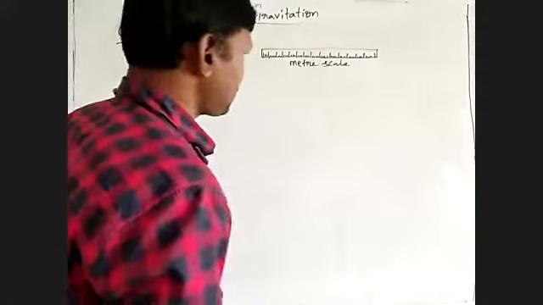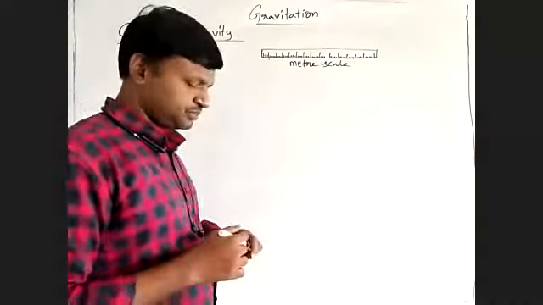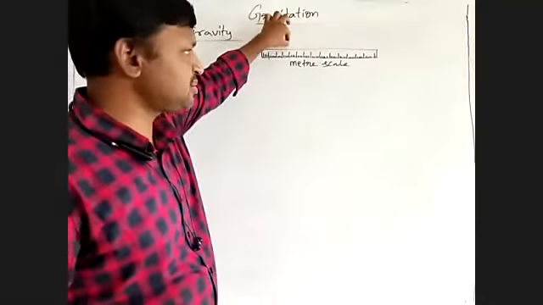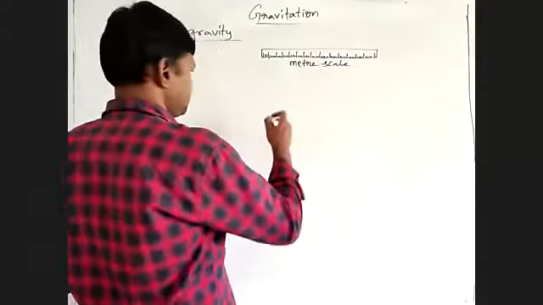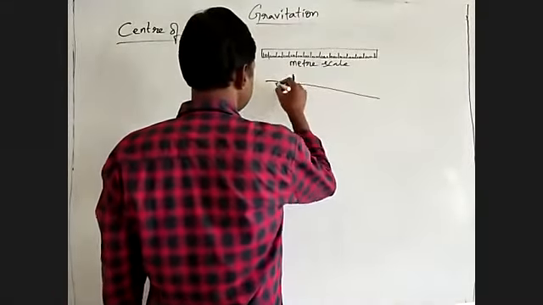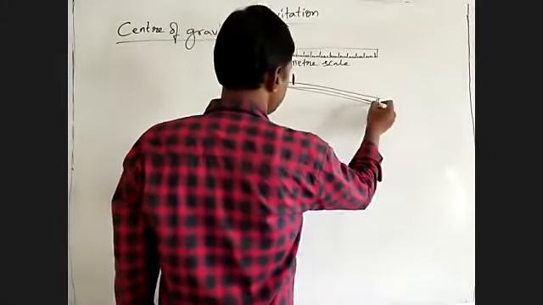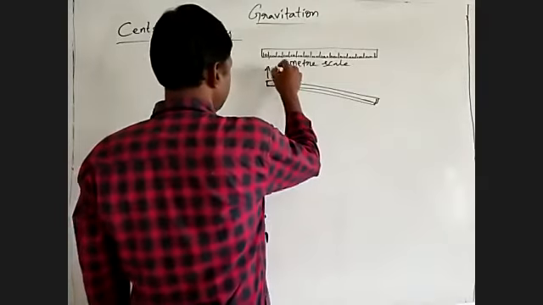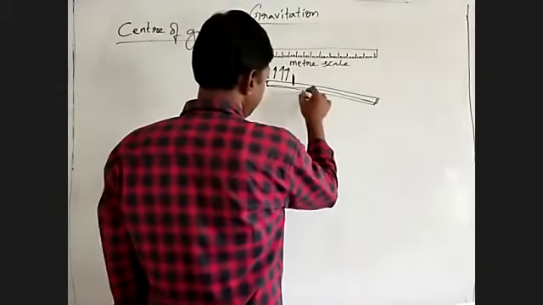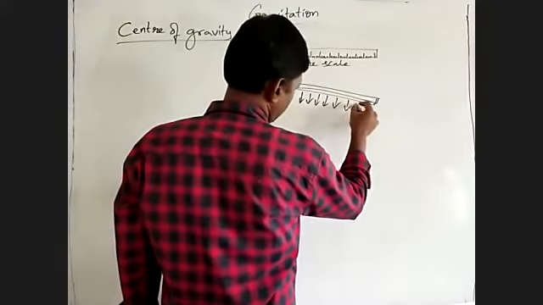Now you have to try to balance this by catching at some point. Suppose you are catching at this position, what happens? Your meter scale will become like this. It means the forces at this end will be less and these forces will be more.